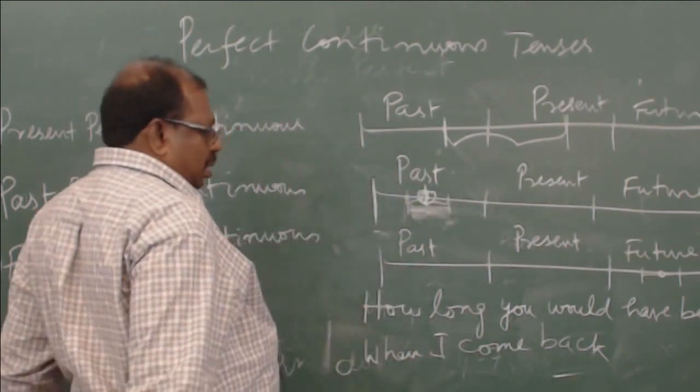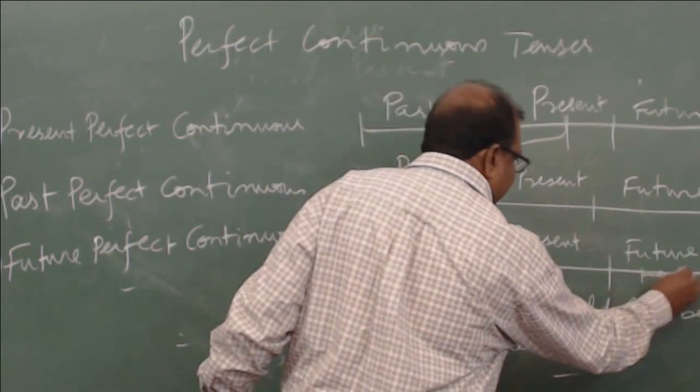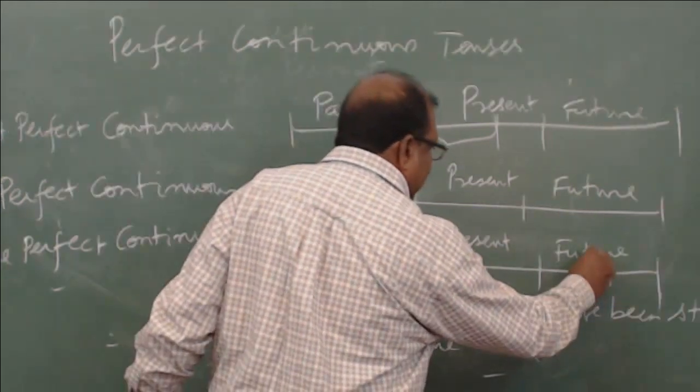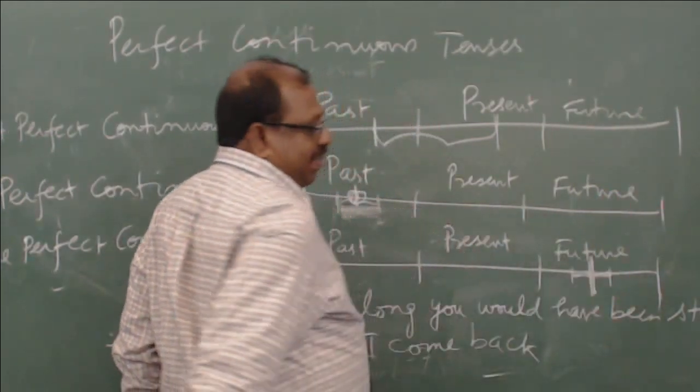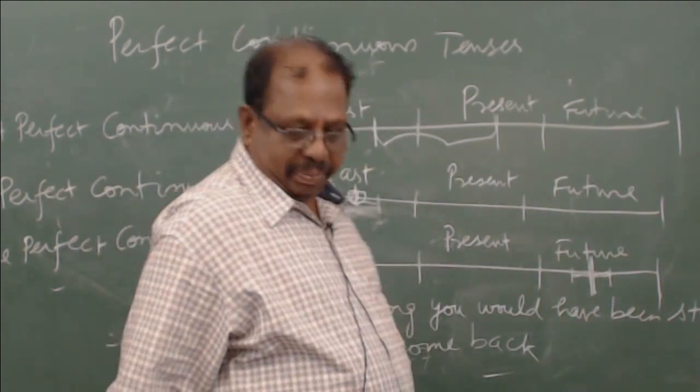Because you are going to be studying in the future for a duration, and then I come back, there is an event which happened in between. So to indicate that, I will be using this example.